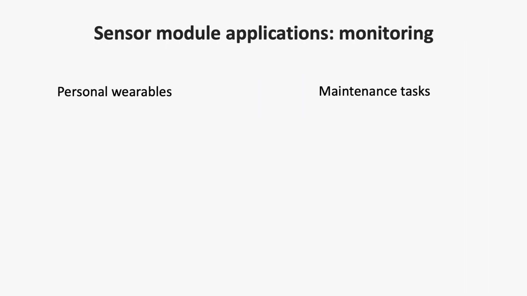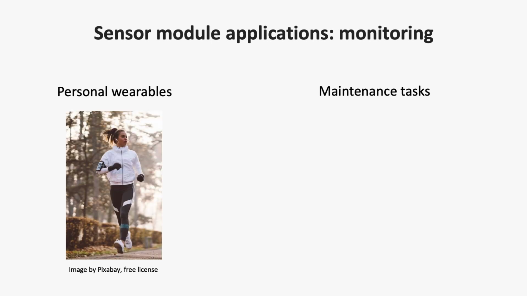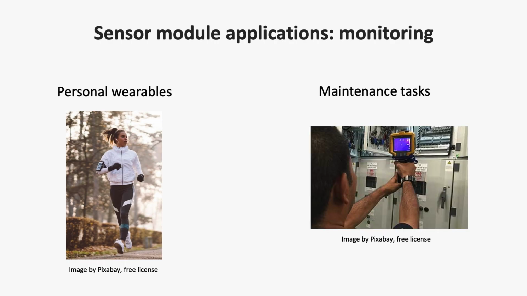The general applications of sensor modules are monitoring information and automatic control. Firstly, we will take a look at monitoring variables for the user. The figure shows an example of a personal wearable sensor device. It offers variables of interest for runners: instantaneous and average speed, heart rate, tracked trajectory, etc. The right side figure shows how an infrared detector is used in maintenance tasks, such as detecting possible faults in an electric installation.